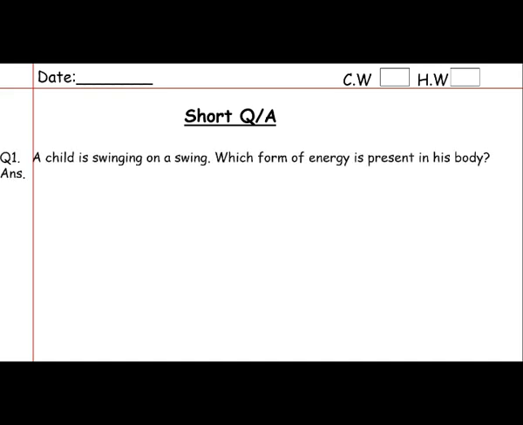the question from book. Our question number 1 is: a child is swinging on a swing. Which form of energy is present in his body? So you have to answer it by yourself, but listen carefully. I am going to explain you all the answers. If you listen to the video carefully, you can easily answer the question.